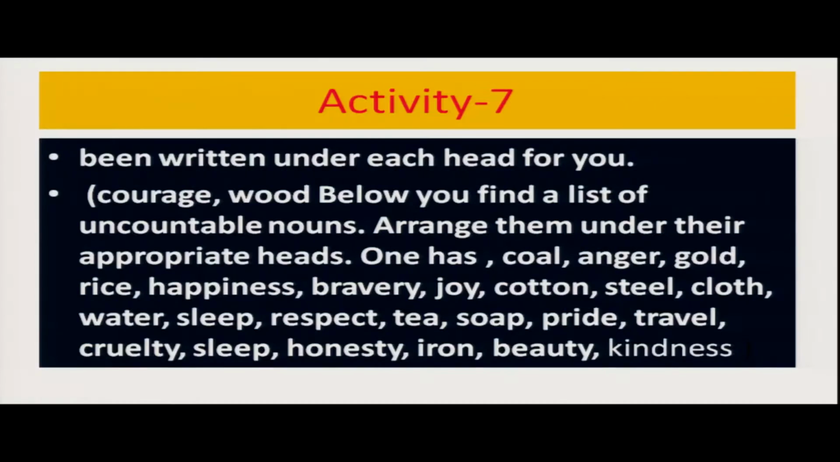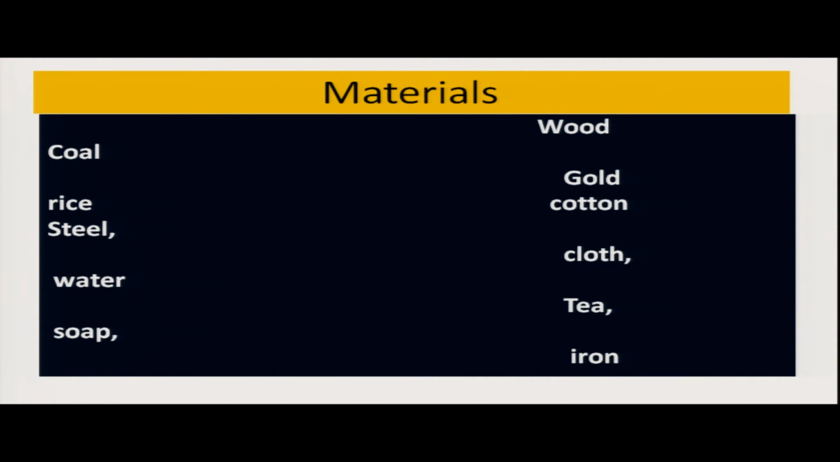Below you find a list of uncountable nouns. Arrange them under their appropriate heads. One has coal, anger, gold, rice, happiness, bravery, joy, cotton, steel, cloth, water, sleep, respect, tea, soap, pride, travel, honesty, iron, beauty, kindness.